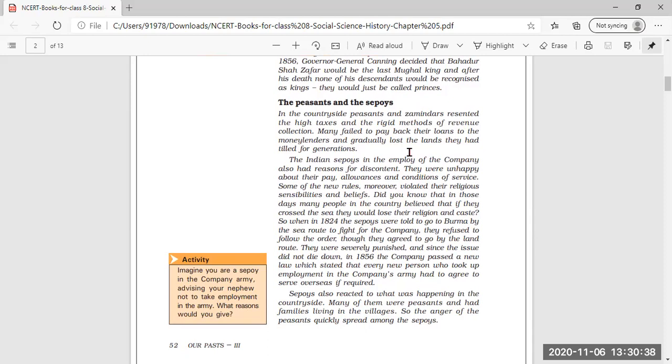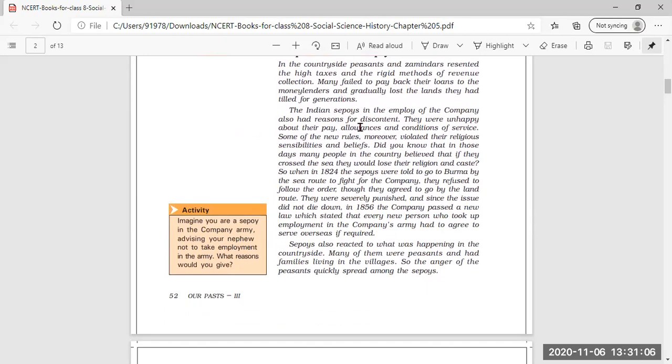After the father, the son was now tilling the same land. But now that land was gradually seized by the people of the East India Company, because peasants and zamindars were not able to pay the loans. The taxes and loans were very high, and the method of revenue collection was also very harsh.